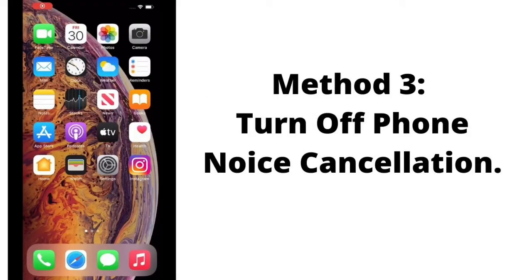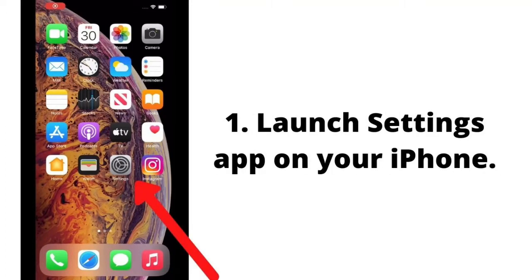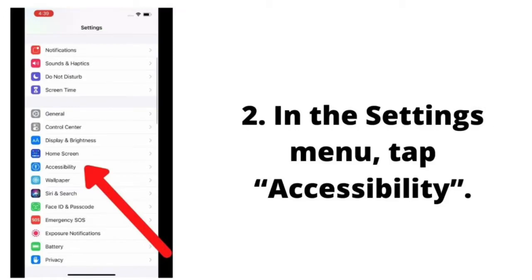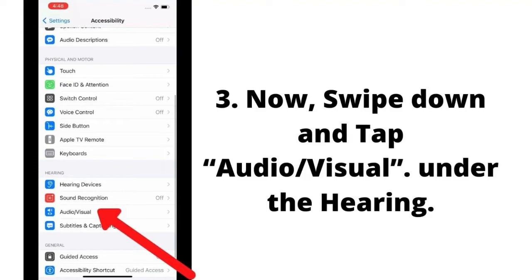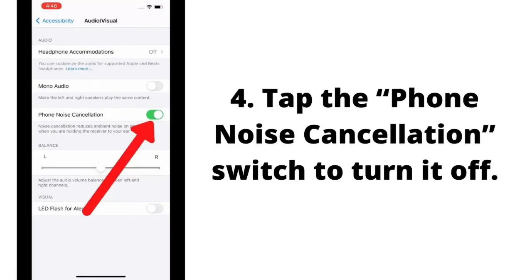Method 3 is turn off phone noise cancellation. Launch settings app on your iPhone. In the settings menu, tap accessibility. Now swipe down and tap audio visual under the hearing. Tap the phone noise cancellation switch to turn it off.